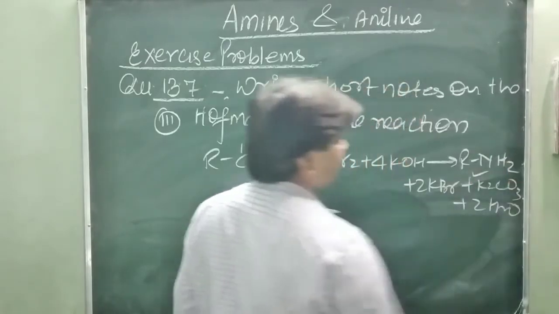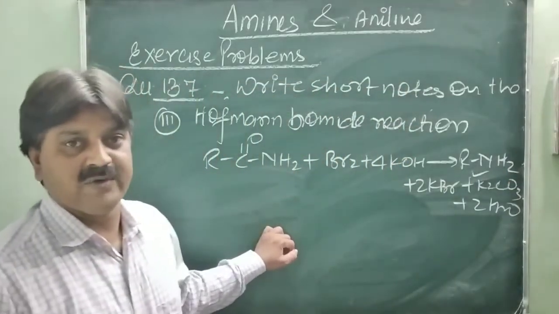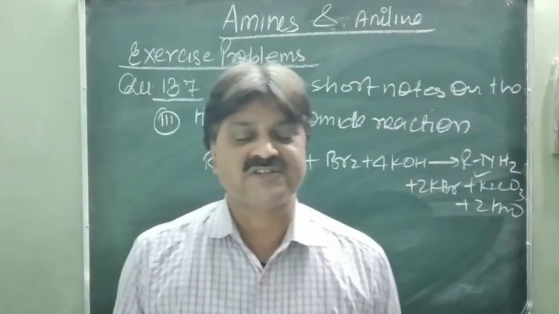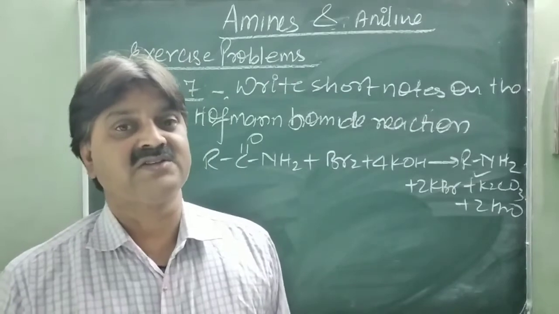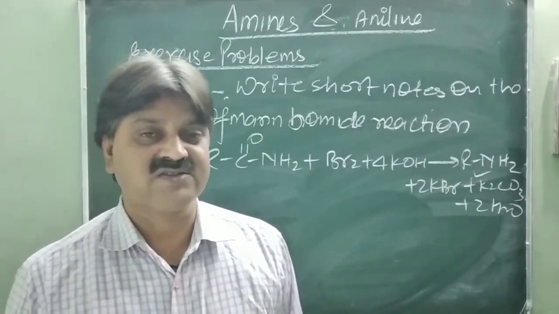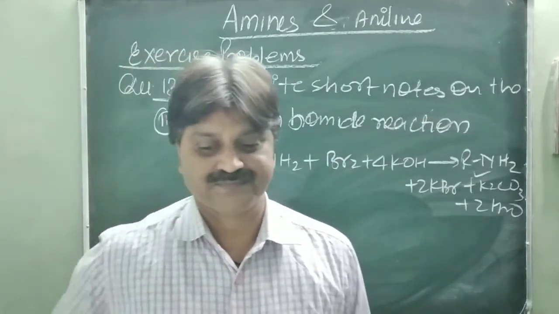So this is the Hofmann bromamide reaction. When an amide is treated with bromine and potassium hydroxide, the amine is formed, and the reaction is known as the Hofmann bromamide reaction. You have to read it in the theory portions.